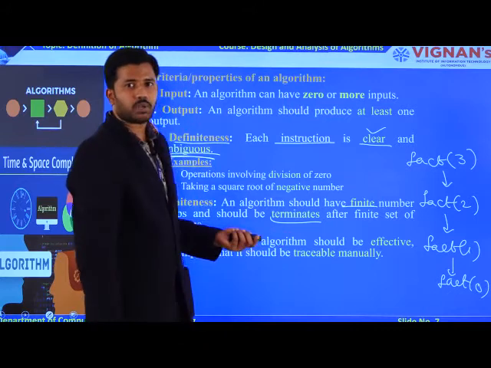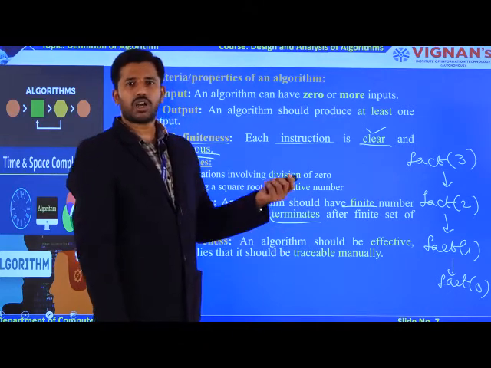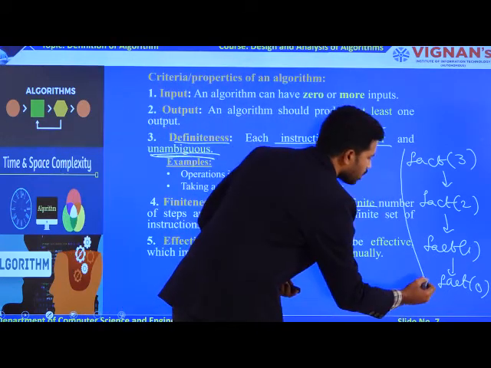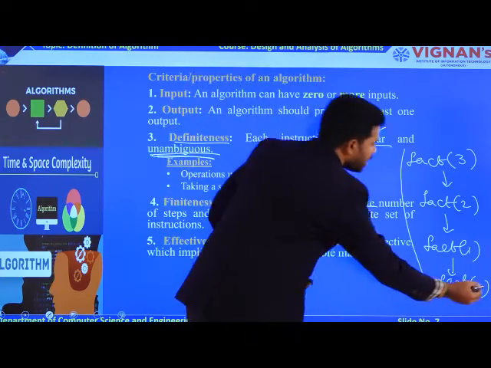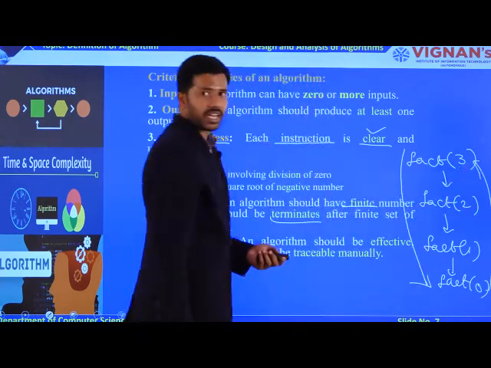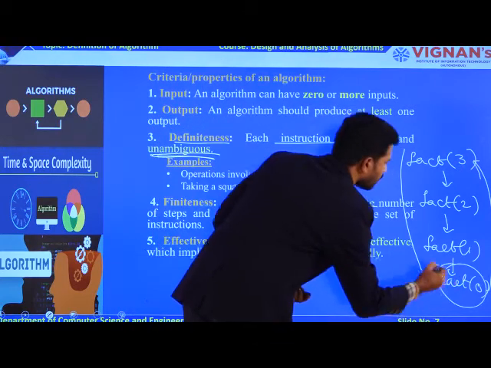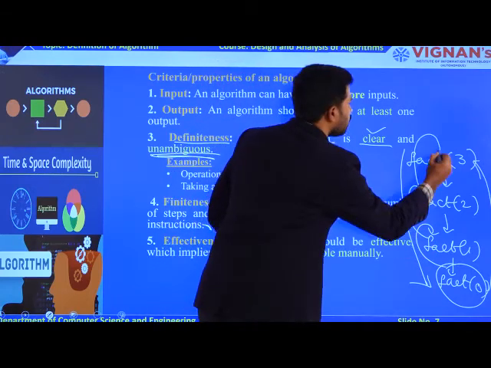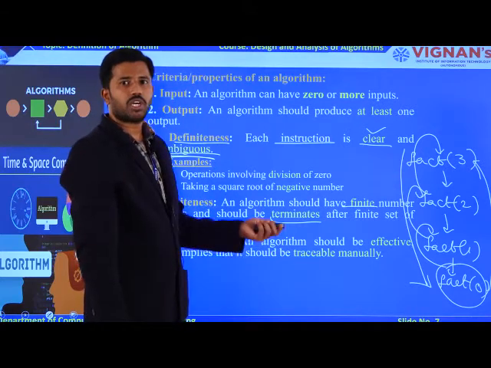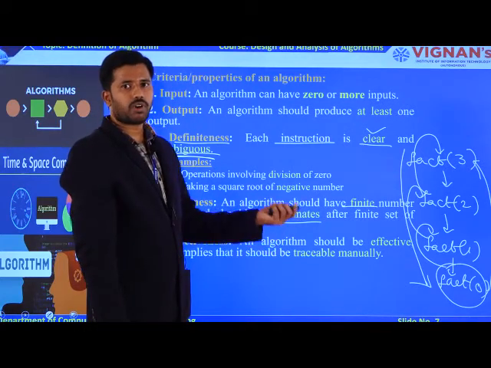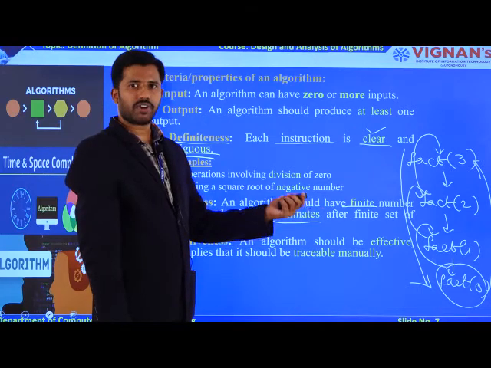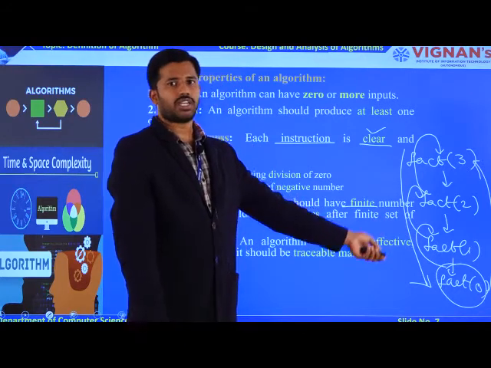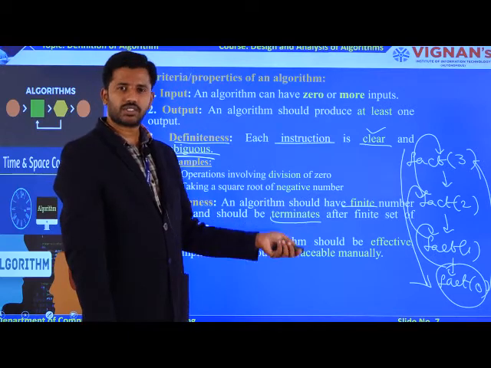Why? Because of the constraint of the factorial function: factorial of n is reduced to factorial of n minus 1. These are the recursive calls, and from bottom to top you get the results. The result of factorial of 0 is given to factorial of 1, the result of factorial of 1 is given to factorial of 2, and the result of factorial of 2 is given to factorial of 3. This is the way recursive calls perform the task for the factorial function. So this is my tracing with parameter value 3. Whatever algorithm you write must be traceable manually.